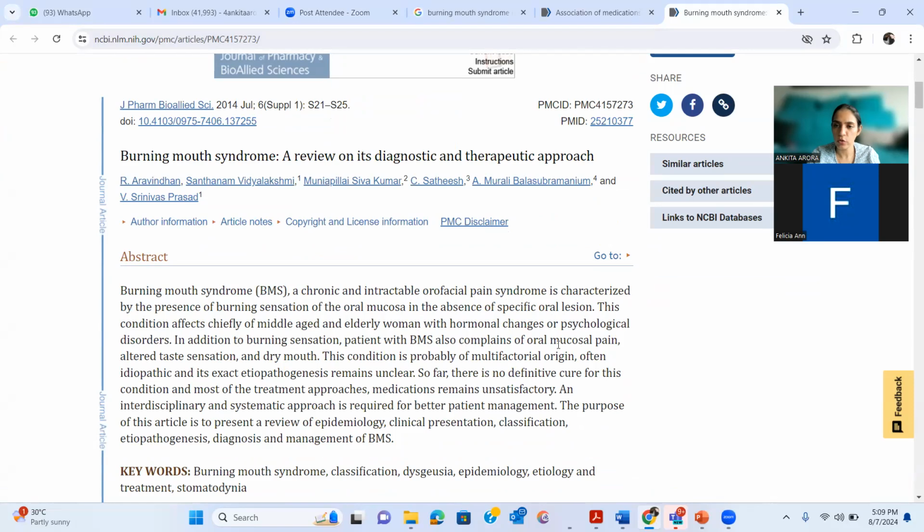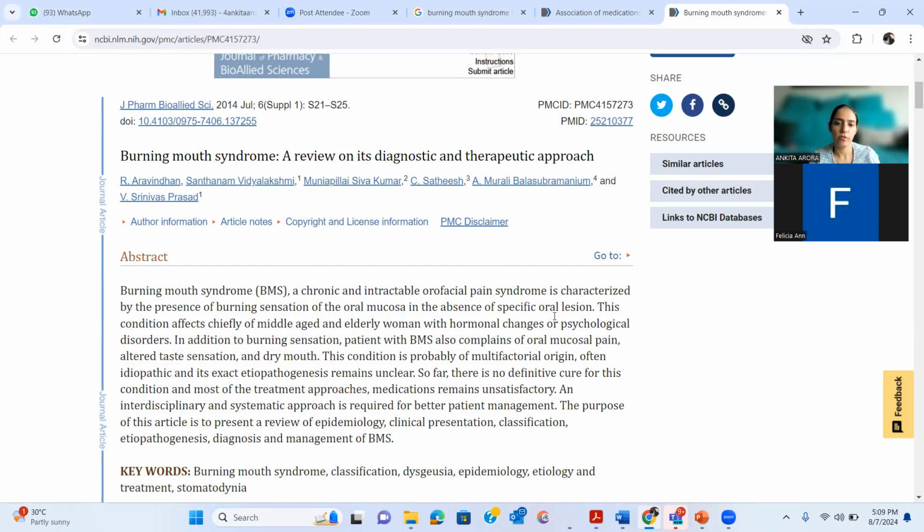A patient also complains of oral mucosal pain, altered taste sensation, and dry mouth. But it's more of a burning sensation and not a painful situation, which is oral mucositis. Mucositis is inflammation. Here, there is an absence of specific oral lesion. So there is a difference.